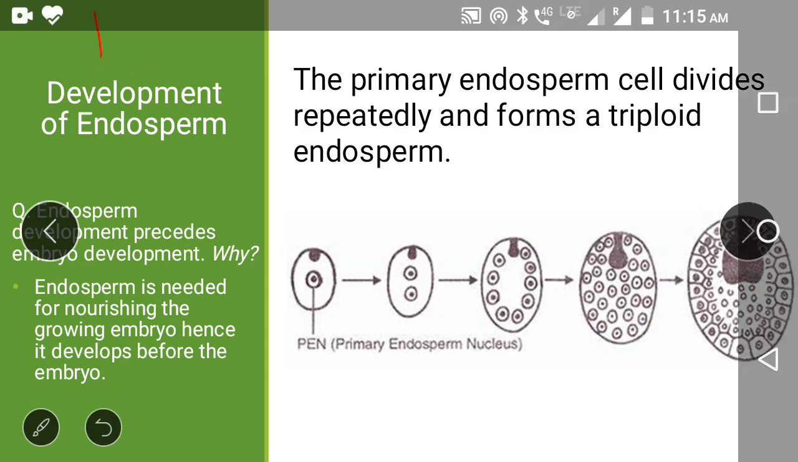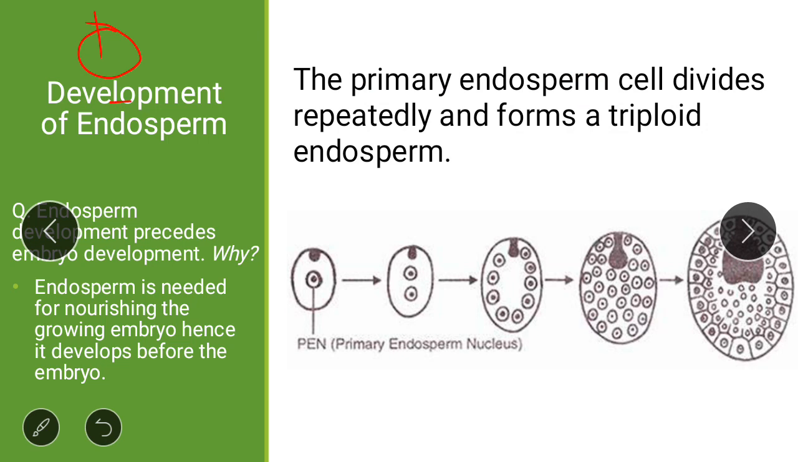First is the development of endosperm. So endosperm development, there is a question. Endosperm development precedes the embryo development. Why? Precede means the event which takes place earlier. So endosperm development takes place earlier than the development of the embryo. Why? Because endosperm is needed for nourishing the growing embryo, hence it develops before the embryo.